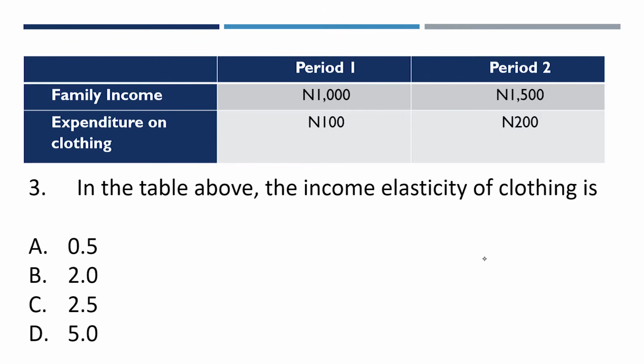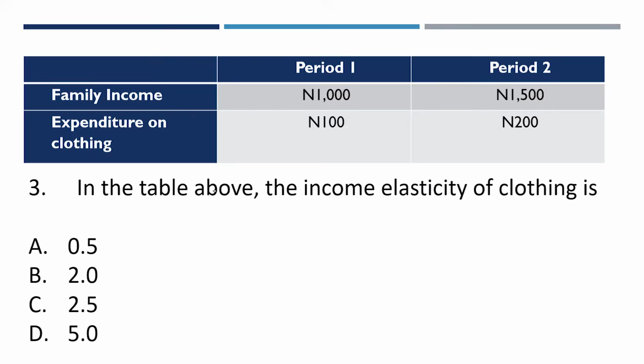Then the next one says, in the table above, the income elasticity of clothing is what? Period 1: we have family income 1,000 for period 1, then 1,500 for period 2. Then expenditure on clothing is 100 for period 1 and 200 for period 2. Now, the question is, in the table above, the income elasticity of clothing is what?